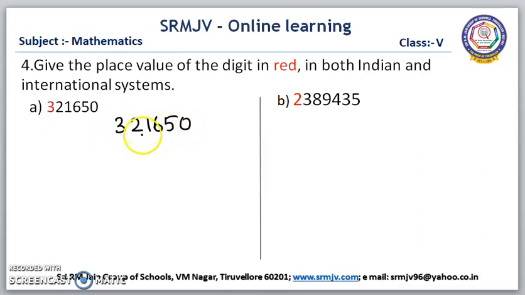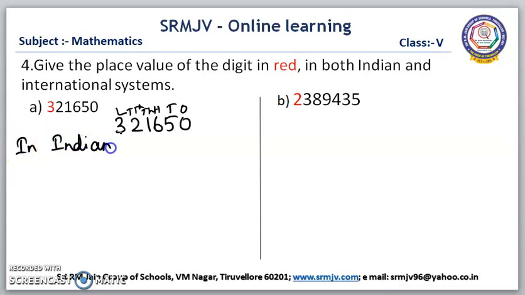To write the place value in the Indian system, first we have to start with the place values. Ones, tens, hundred, thousand, ten thousand, lakh. 3 is in the lakh place. So, the place value of 3 is 3 lakhs.